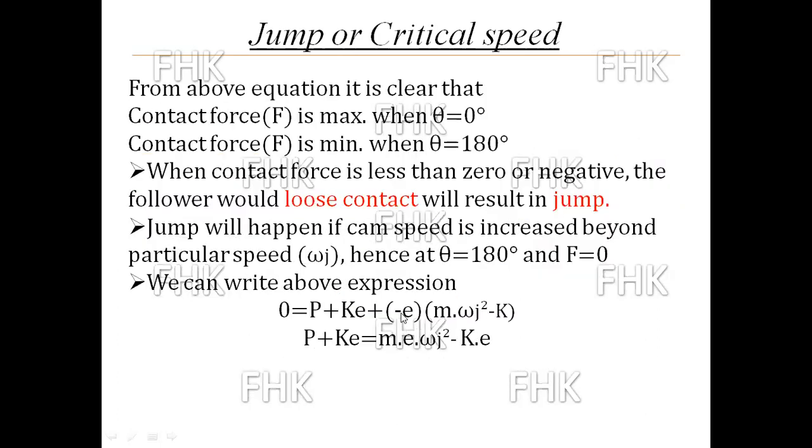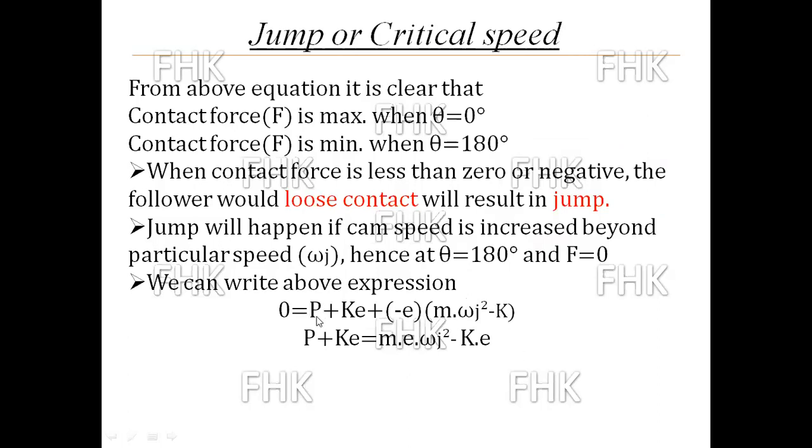So minus E M omega J square minus K, where omega changes to omega J, the jump speed, since the jump occurs when theta is 180 and F is 0.